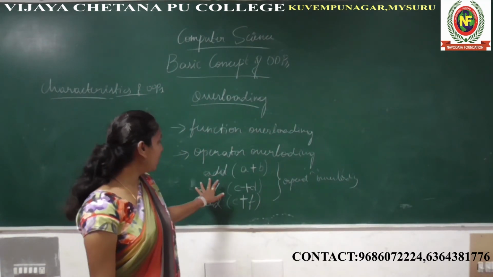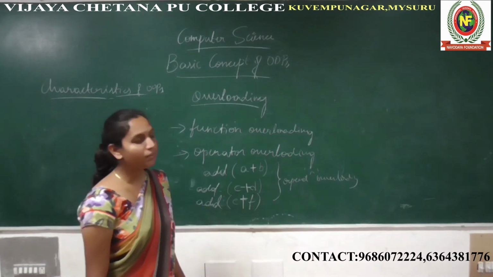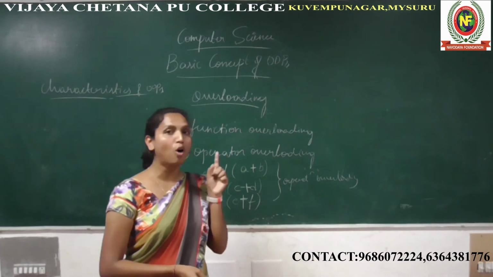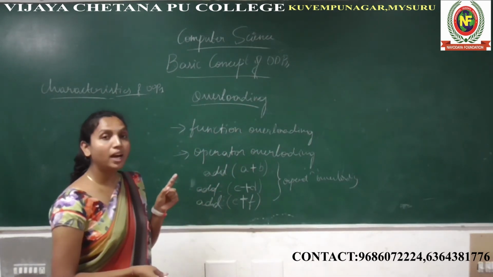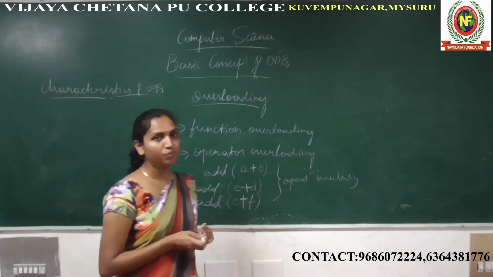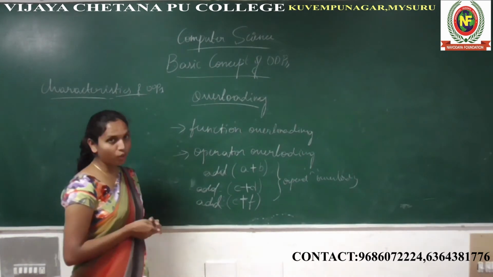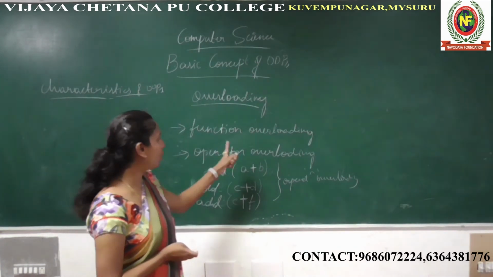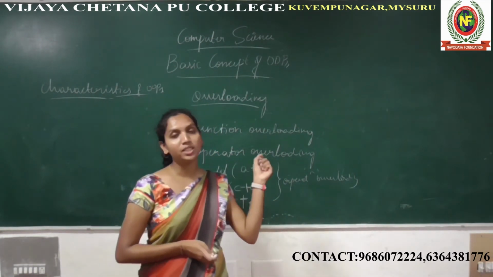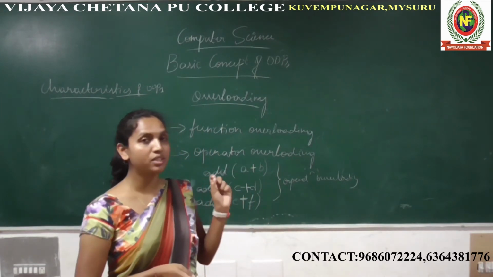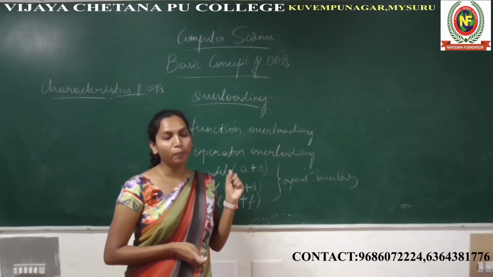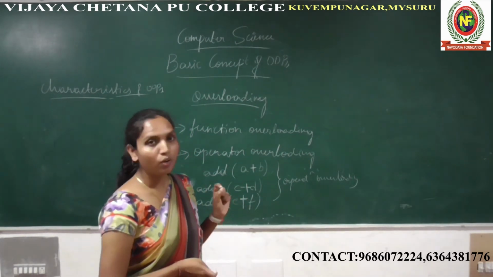This can also be called function overloading. Okay. So this is about overloading. What is the meaning of overloading? Overloading allows an object to have different meanings depending on the context. In overloading, there are two types: function overloading and operator overloading. Function overloading is when two or more functions have the same name but different argument lists. And operator overloading means the variables may be different but the operator is the same.